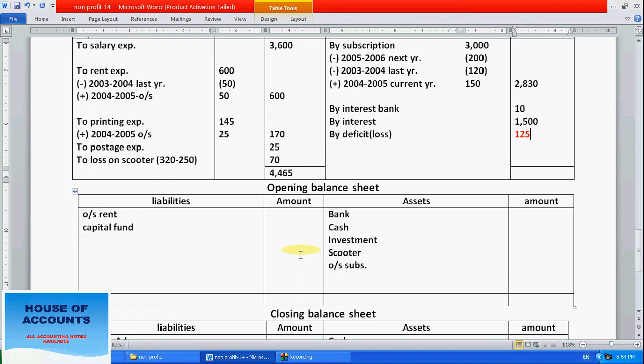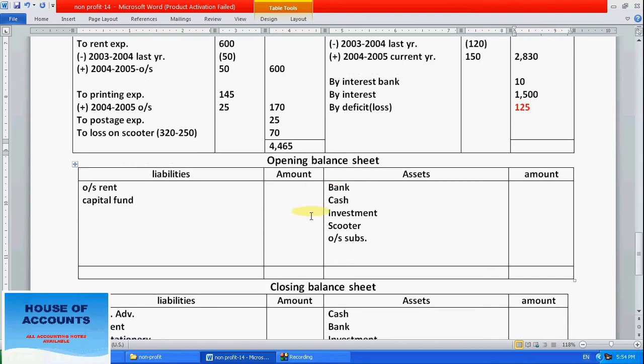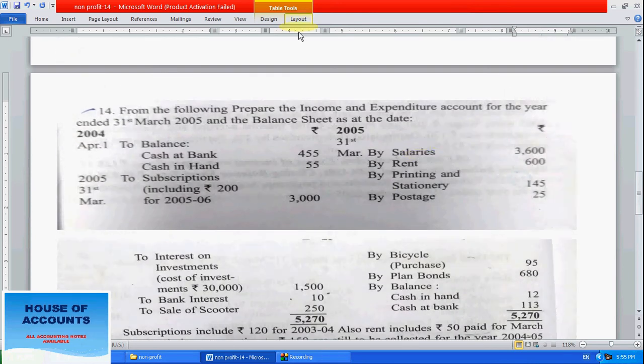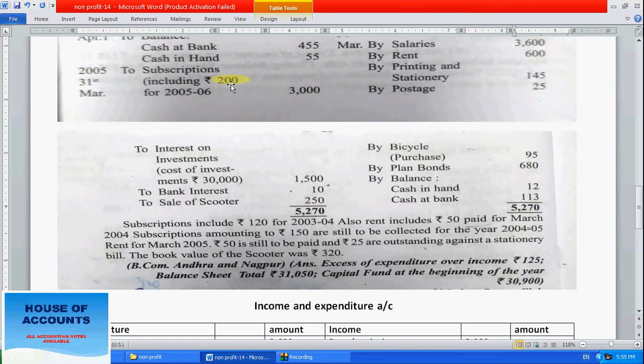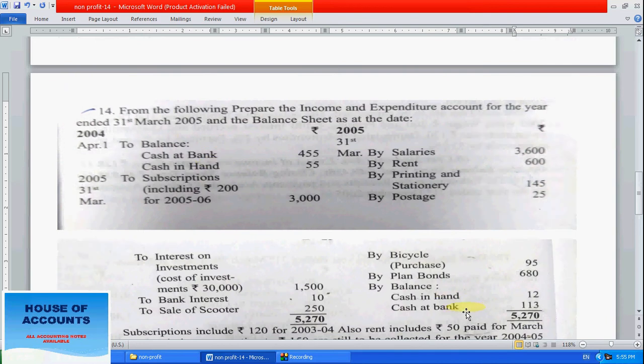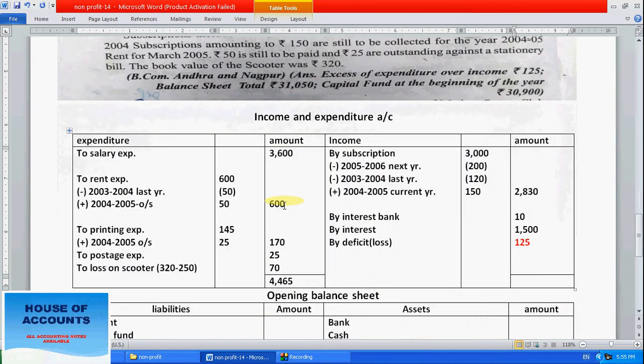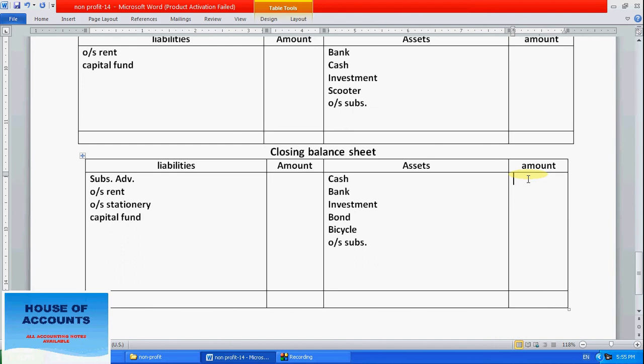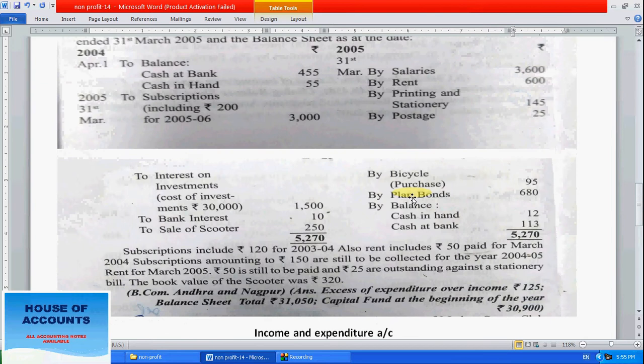Now let's calculate the opening balance sheet. We have to come from the top. Okay, received amount. Bank how much? 455, cash 55. So this will come in the opening balance sheet, the closing amount will come in the closing balance sheet. So write cash 55, bank 455. Next, see subscription, this one is next year's upcoming.